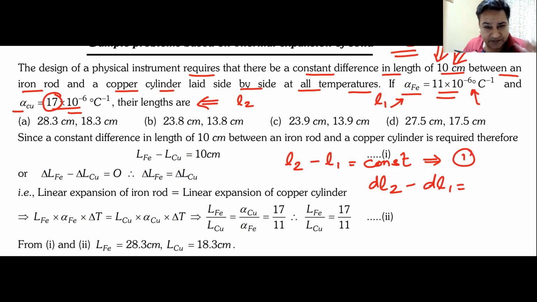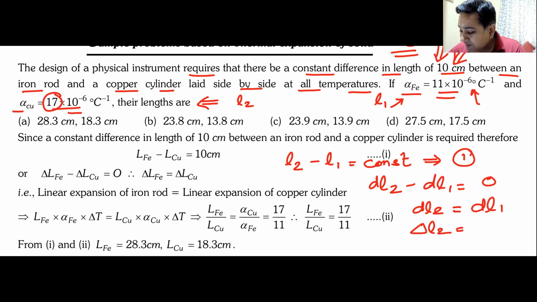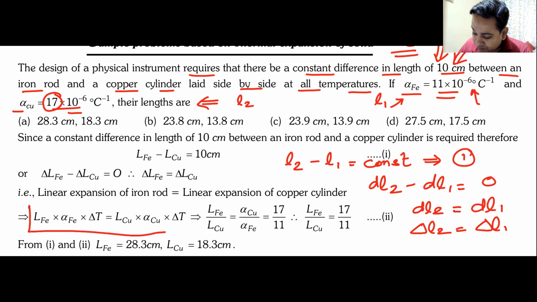a derivative of a constant. Derivative of a constant is 0. So basically what I get is change in length of L2 must be equal to change in length of L1, or delta L2 must be equal to delta L1. Once I understand this, change in length of L2 and change in length of L1 are similar, I can now simply put the formula of change in length of iron by using the constants for iron, length of iron, alpha for iron, and the change in temperature.